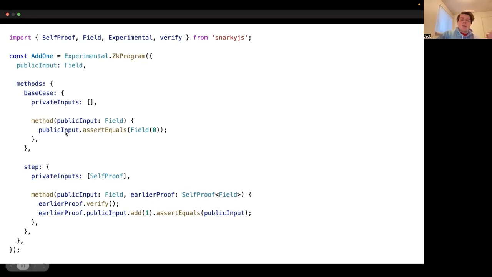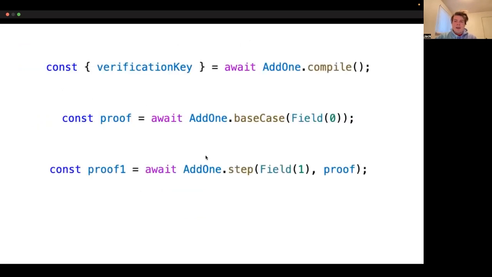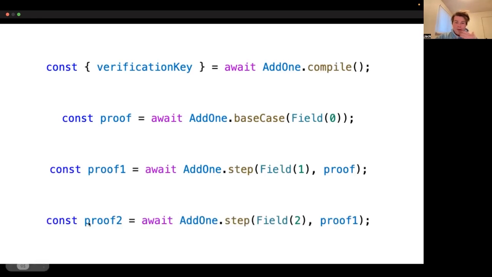And then we could pass that proof back into step again, and we could pass in 2 this time, and everything would hold true, and we'd get out a proof, exact same thing, but now public input is equal to 2. And so we can do this over and over and over again. And the proof stays the same size. It's the same computational complexity to verify, and in this case, basically the same computational complexity to generate. So this is super cool and super powerful. We can do this over and over and over again.